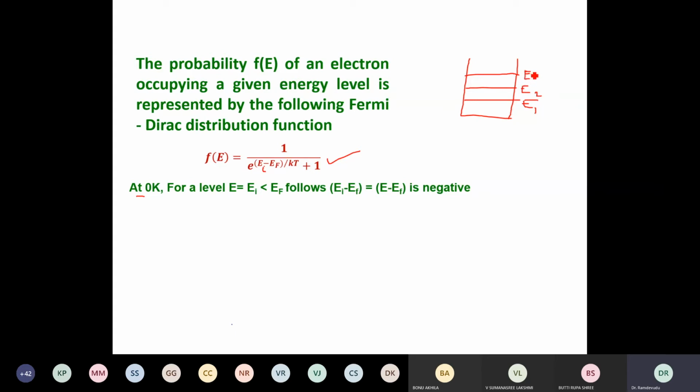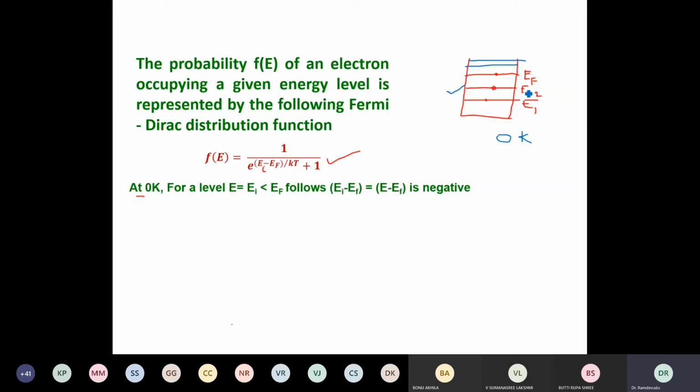EF is the highest filled state, which we call the Fermi energy level. This is filled, and this is also filled, and above that the energy levels are empty, with no particles. Now I am choosing this at 0 K, and at 0 K the level E equal to Ei less than EF means that I choose a level, say E2.